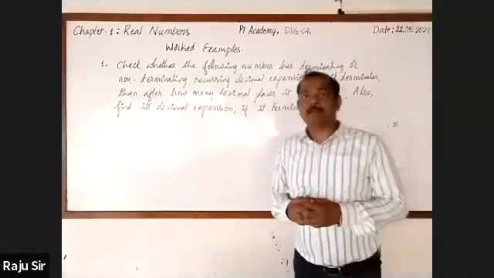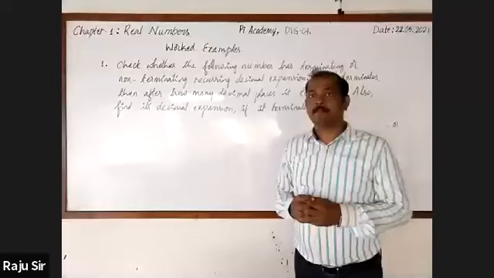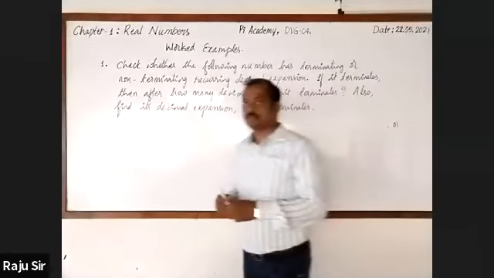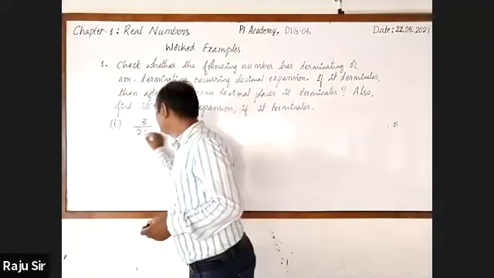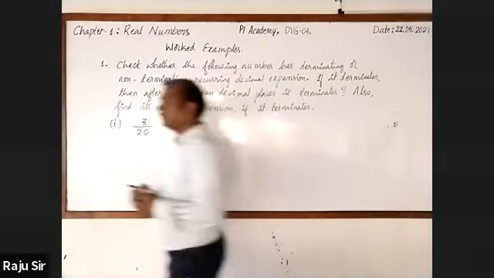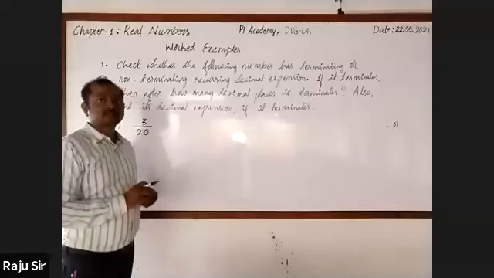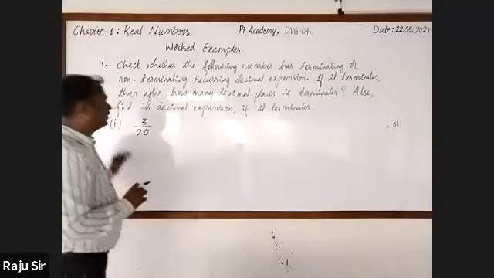I'll take an example. First one, 3 by 20. Observe this.